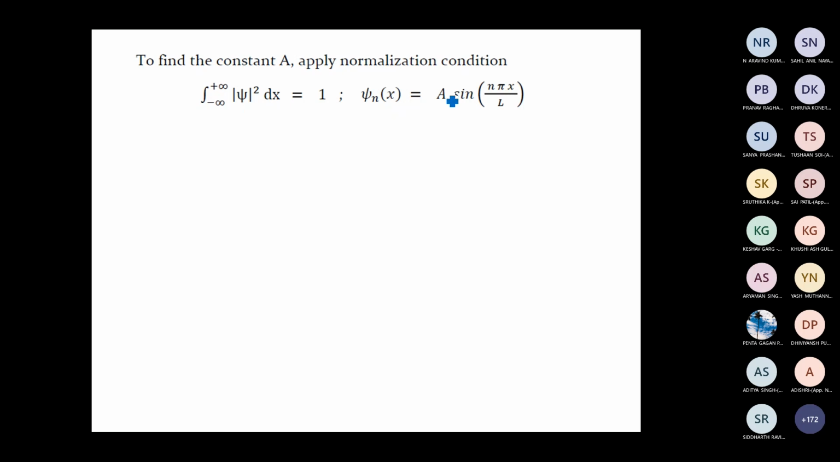So the given function is a sine n pi x by L. So we substitute psi to be a sine n pi x by L. So we get integral 0 to L a square sine n pi x by L, the whole square dx must be equal to 1. So we take the limit 0 to L because